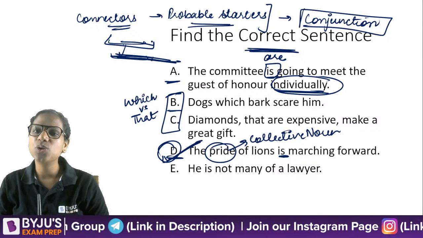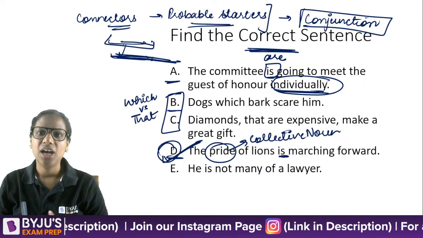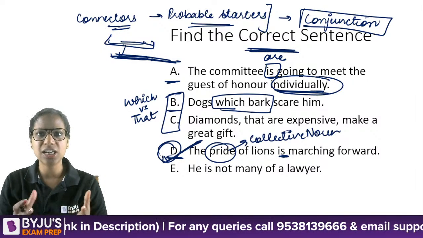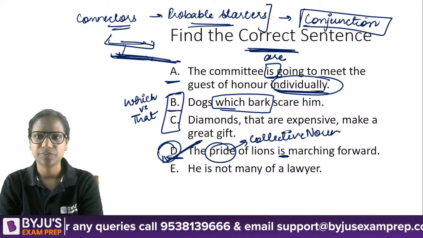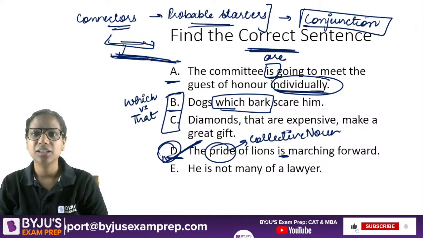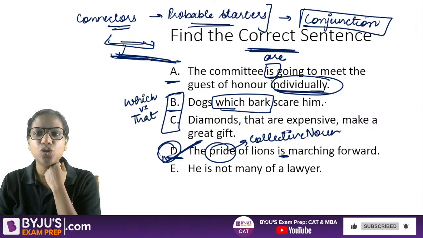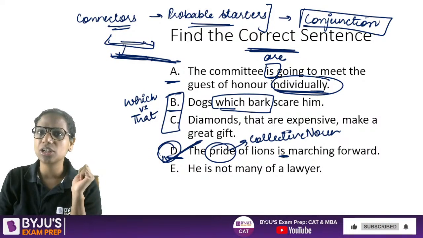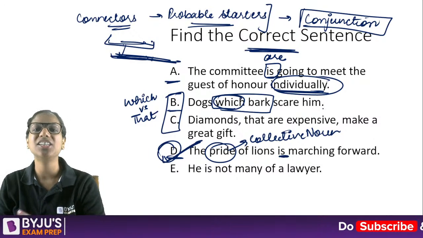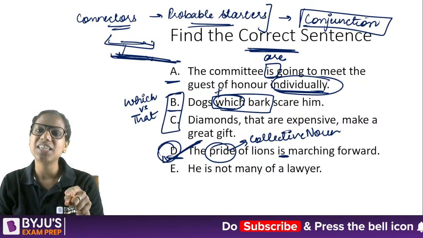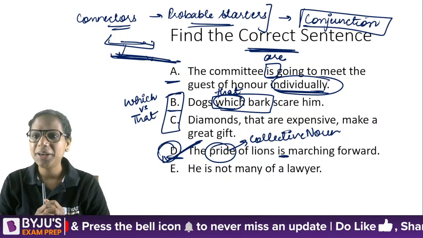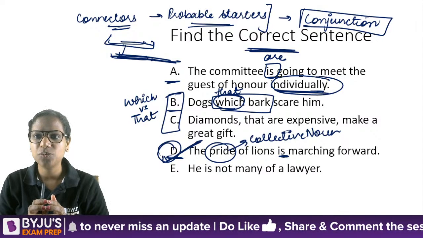So, dogs which bark scare him. Is this part additional piece of information, or is this a necessary, essential piece of information? It's not that all dogs scare him, right? If I delete this, the sentence's meaning would change, isn't it? So if the meaning of the sentence would change, that means this is essential. So I cannot use which here. Which is only used when the information that is given after it is additional. Here, however, this is essential information, and that's why we should use that. Okay. I hope this is clear.